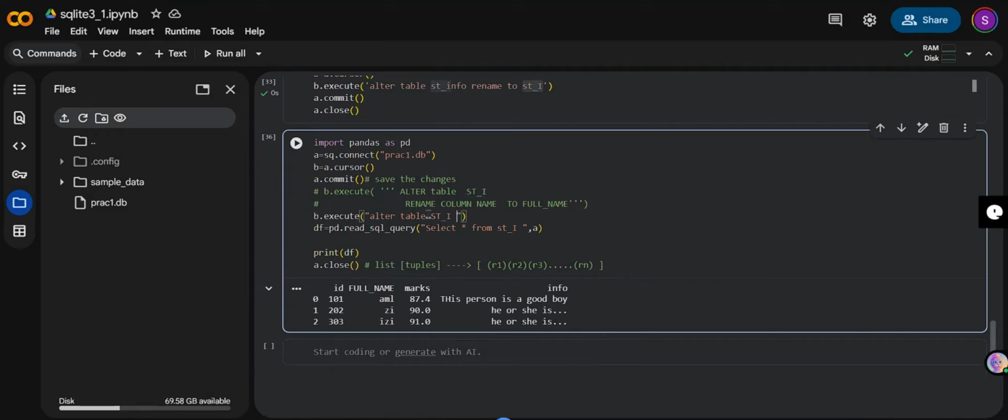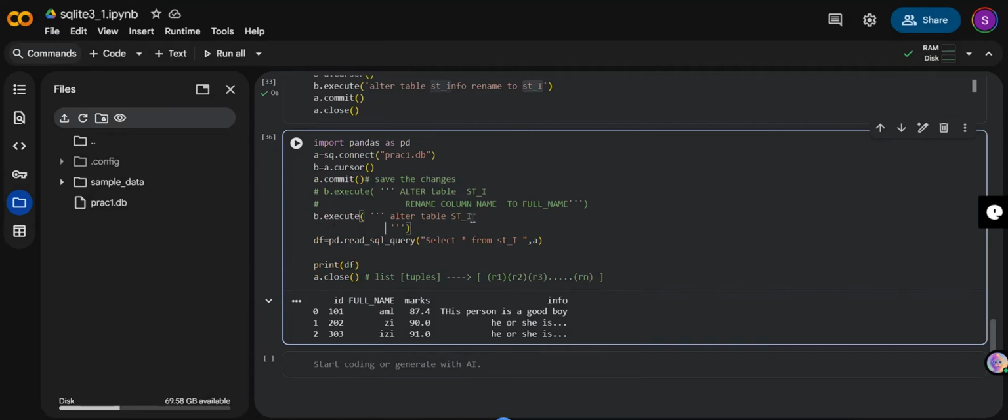Sorry, alter table. Now I want to write this in multiple lines. So what I'll do is alter table st underscore I. Now I'll write here add column. I'm adding column age, which will be an integer, and it should not be null.